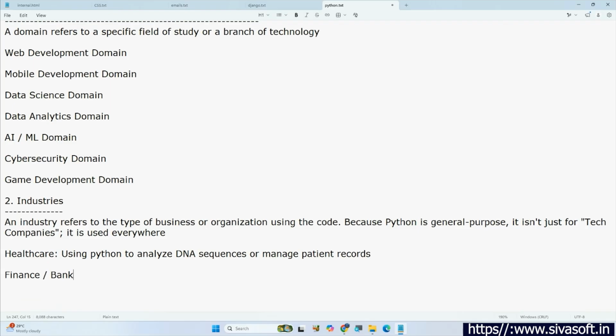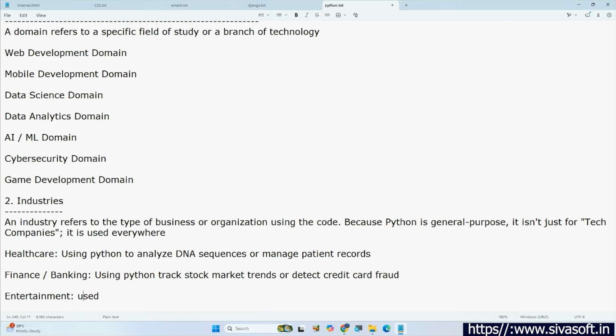Finance, banking. Using Python to track stock market trends or detect credit card fraud. Credit card fraud. Next, entertainment.